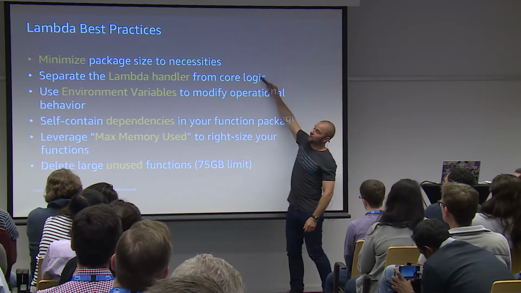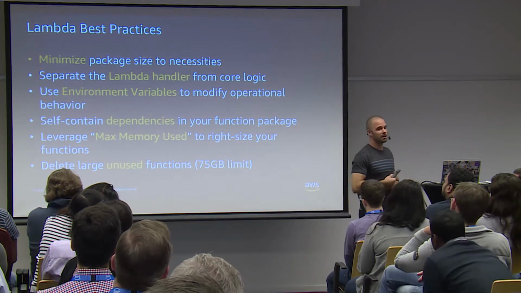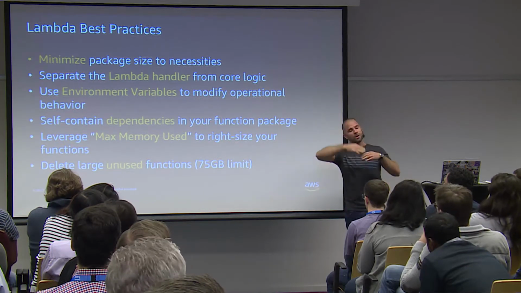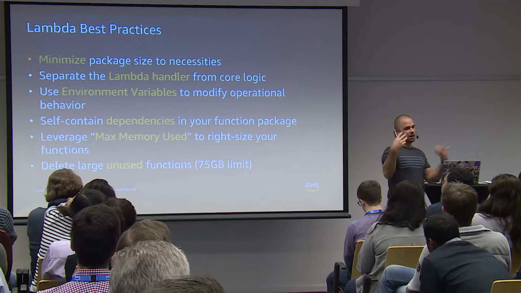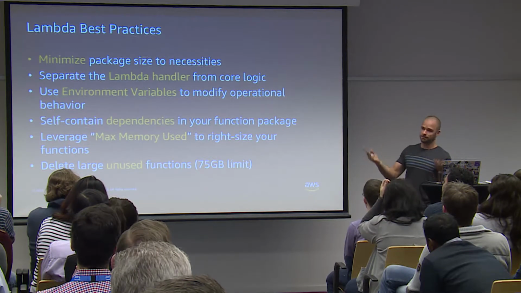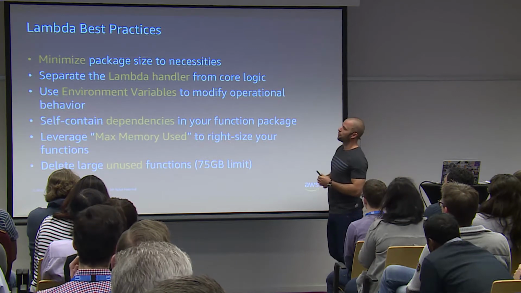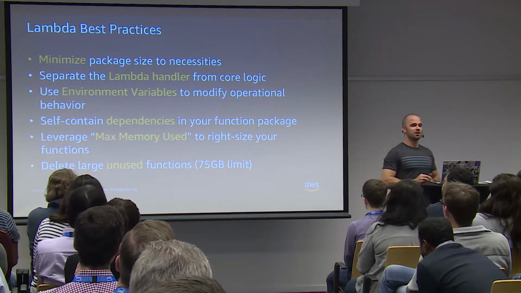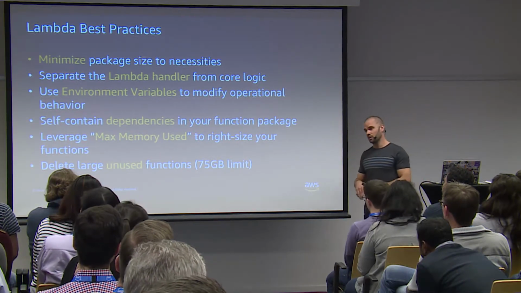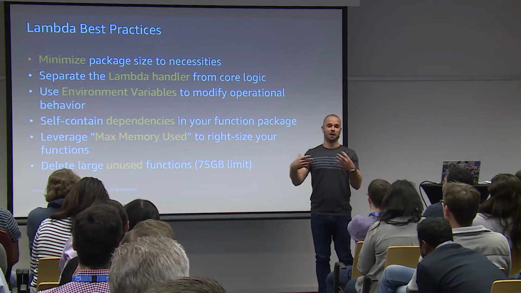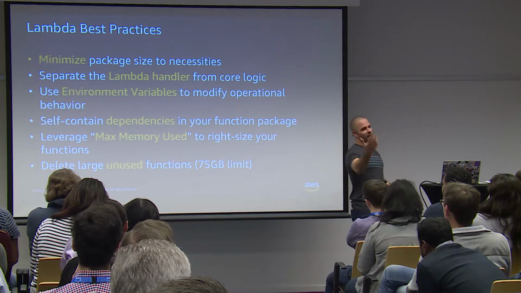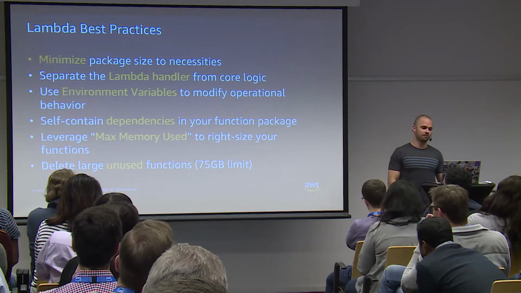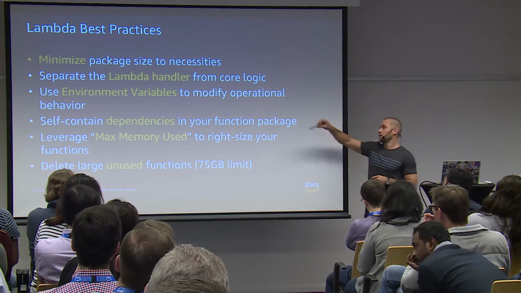The most important, I would say, separate your Lambda function from the core logic, right? So all your database initialization, all these things, do it outside of the Lambda function so that they are initialized and can be reused, like database pools and connection pools especially. Use environment variables to modify things and to pass data that is mutable between different functions. So say, for example, you want to query an S3 bucket through a Lambda function. Do not hardcode the name of the S3 bucket in the code. Really pass it as an environment variable at execution time.